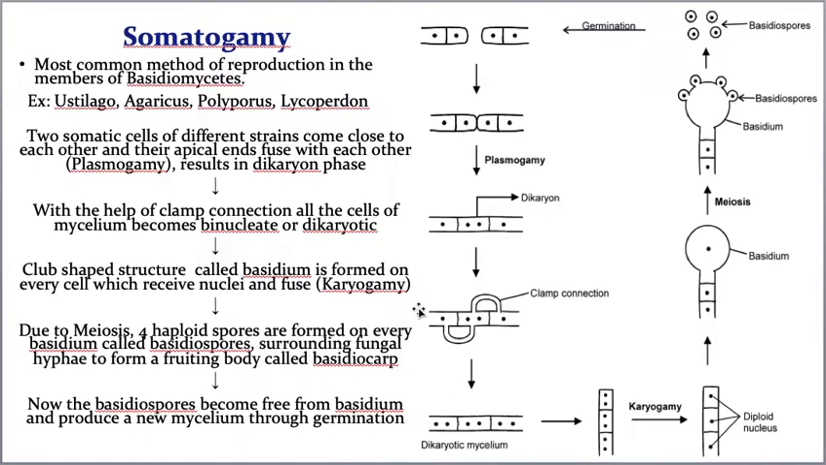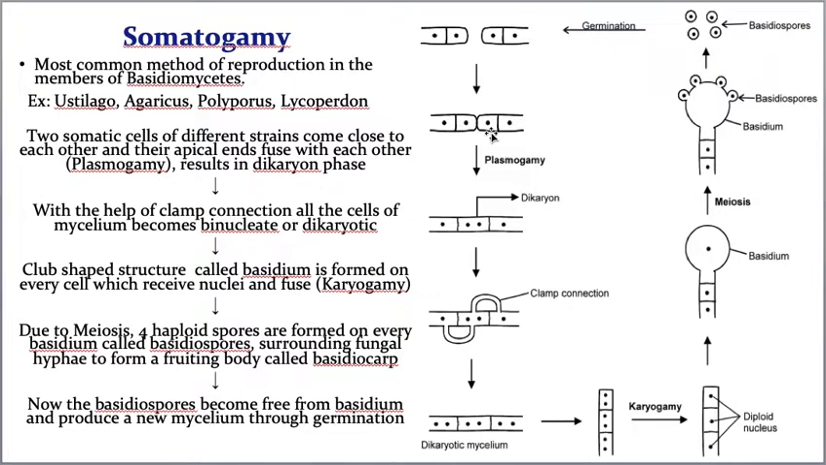Now at the time of somatogamy, two cells of different mycelia are involved. So let us take this mycelium as parent 1's mycelium and this as parent 2's mycelium. Now at the time of somatogamy, what happens? The hyphae of the two mycelia come close. See, first they are separate. Now here, what happened? They came very close. You can see, right?